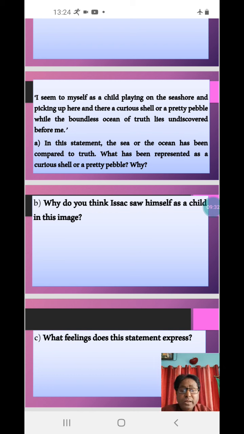What he discovered, he did not boast of himself. He did not really feel proud that he discovered a lot of great things, but he accepted that whatever he discovered was so small in comparison to the vast knowledge, like an ocean, that is still there to be discovered and understood. So these were some of the questions.